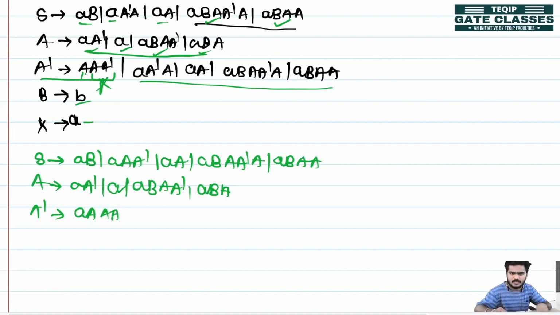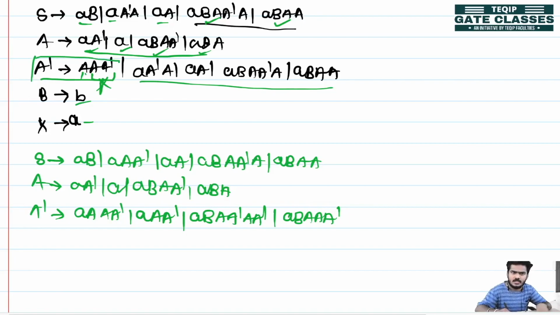So A dash. Next again A is there, and I will add A dash. After that AB A dash, and again I will add A dash, and finally A is there, and I will add A dash. Okay, so this is only for A dash is producing A dash.